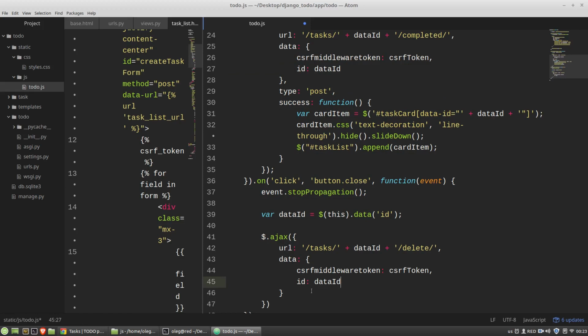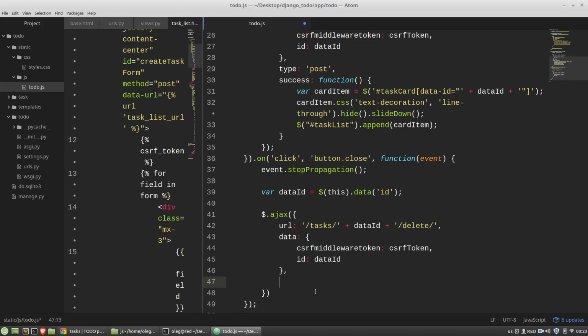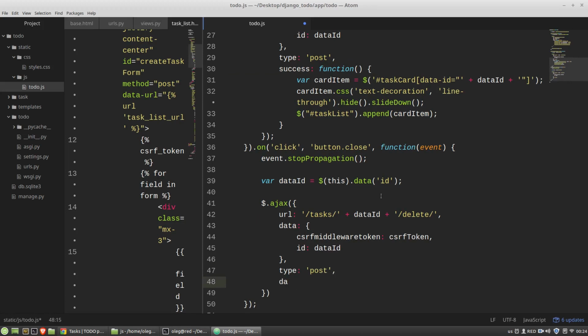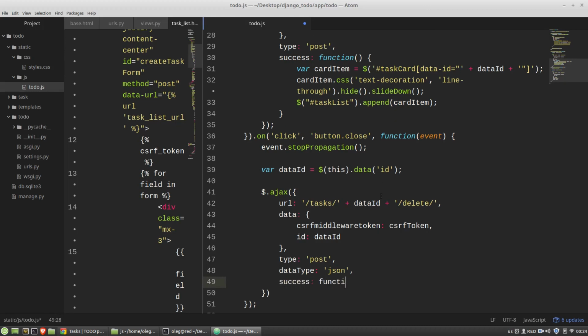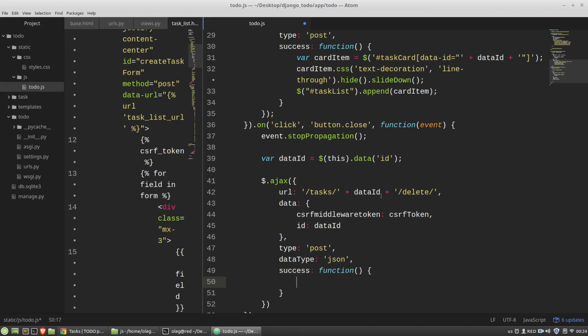just copy it here. The type, data type, and to remove the HTML element I have to get it first.